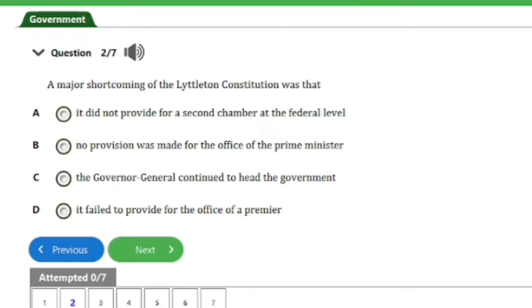C. the Governor General continued to head the government. D. it failed to provide for the office of the Premier. So guys, the answer to this question is option C here. The Governor General continued to head the government. And that's it for this question. Let's head on to the next question, guys.